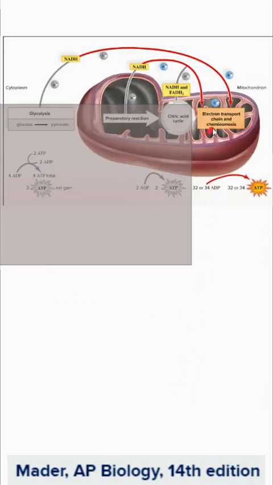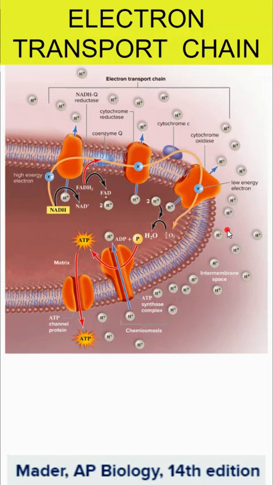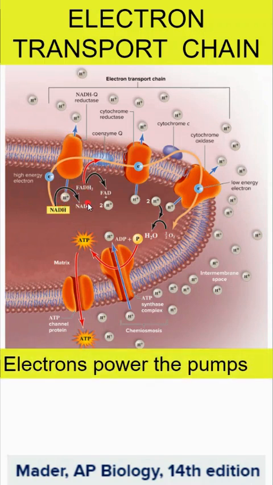So finally, we get all of these electron carriers transporting electrons to the electron transport chain. As we look at that, here we have our NADH and our FADH2, and they are dropping off electrons. And these high energy electrons are powering these pumps.